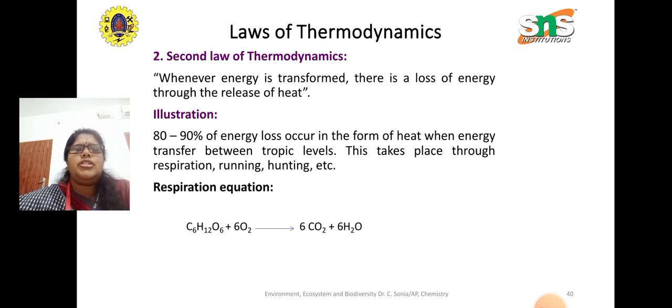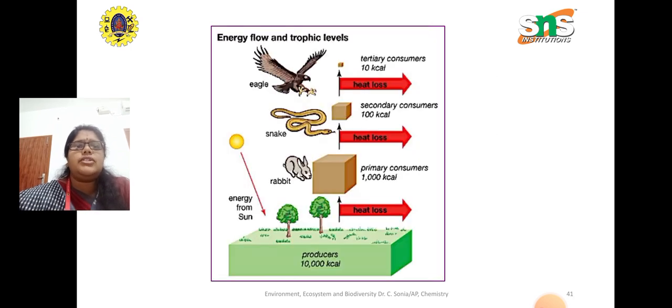So in respiration, glucose plus oxygen give carbon dioxide and water. So there is a loss in the energy, that is 80 to 90% loss. And again coming back to the flow diagram, we can see over here that there is a loss in energy in each stage.